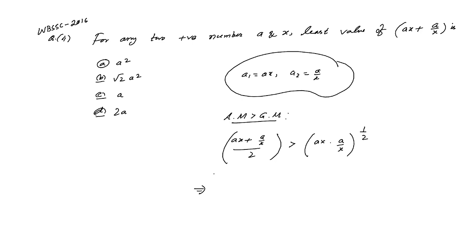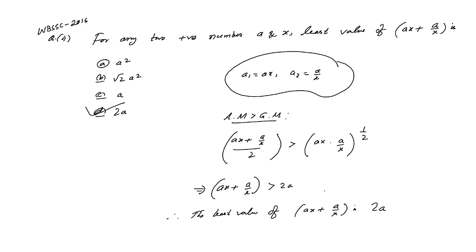So obviously we can write x plus a by x is strictly greater than 2a. So option D is correct. That means the least value of x plus a by x is 2a, and all other options are false. So these are very important questions, because as you have seen, all of these questions have been given in different examinations.